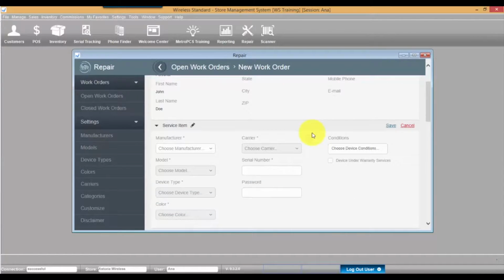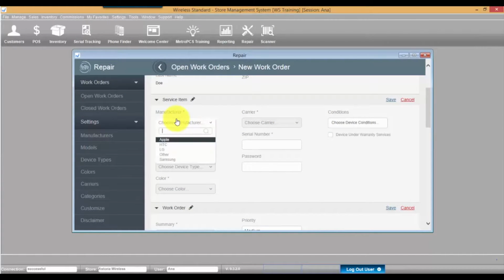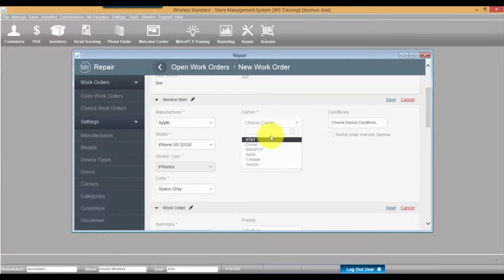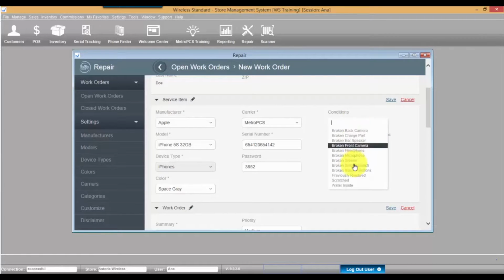In the Service Item section, enter the details on the customer item being checked in for repair. Select Manufacturer, Model, Device Type and Color, Carrier, and enter the serial number of the device. And enter the password if the device has a locked screen. You may also select the device conditions, and check if the device is under warranty or not. Click Save.